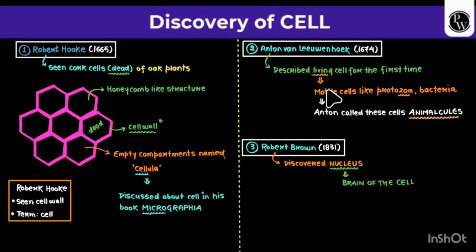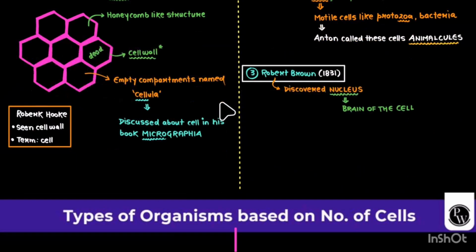Anton van Leeuwenhoek described a living cell for the first time, which were motile cells like protozoa and bacteria. Anton called these cells animalcules. Robert Brown discovered the nucleus, which is also called the brain of the cell. We have to remember, right?